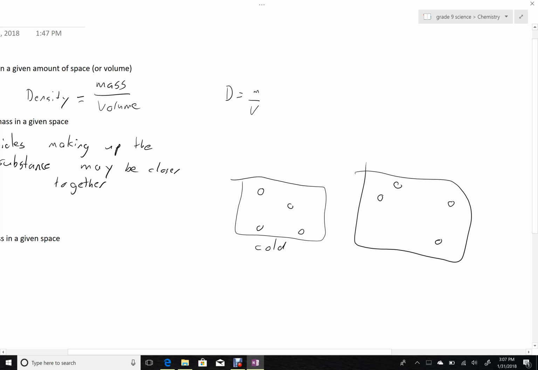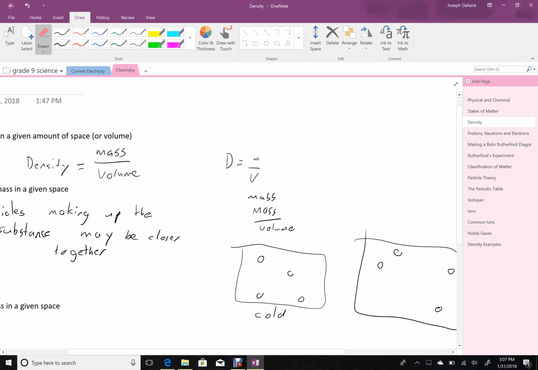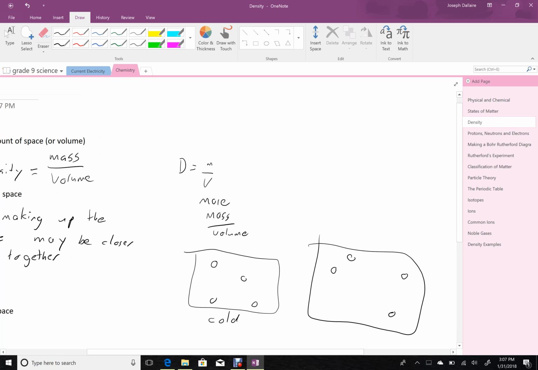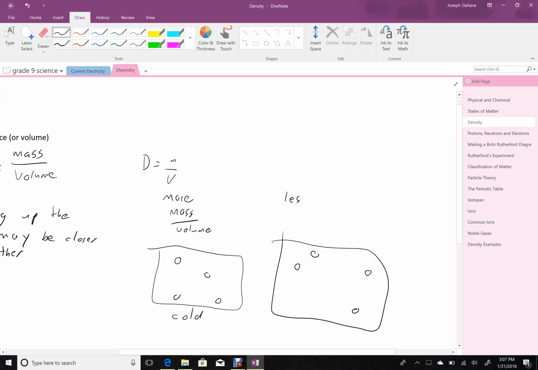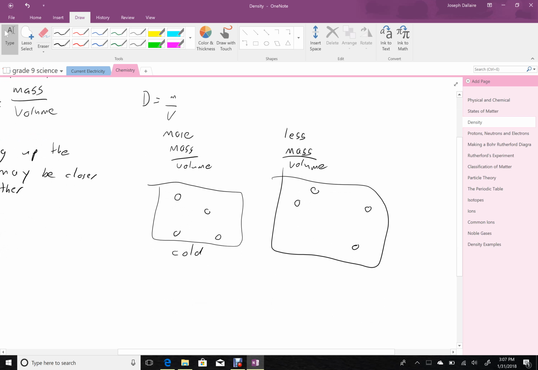What that means then is we have more mass per volume here, and we have less mass per volume here when the air is hotter.